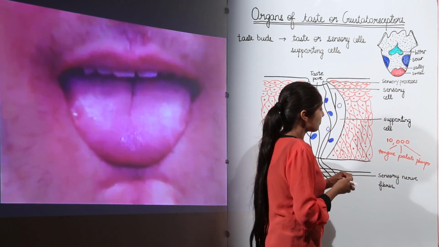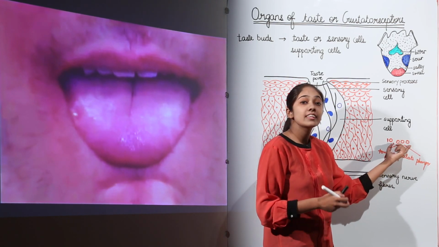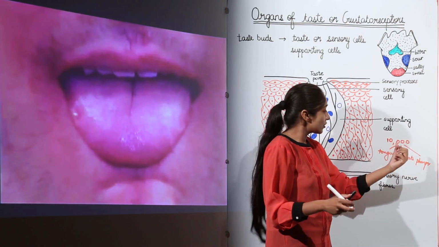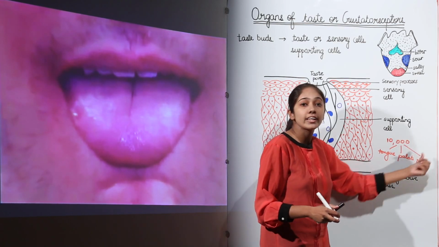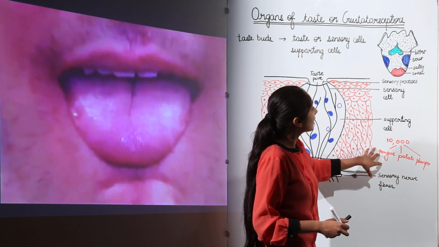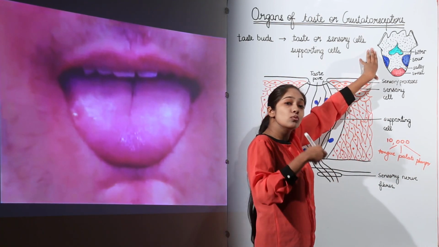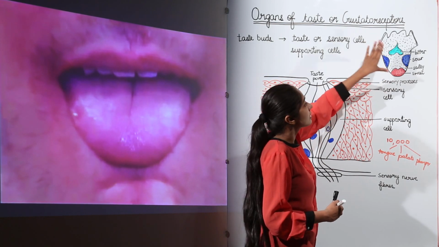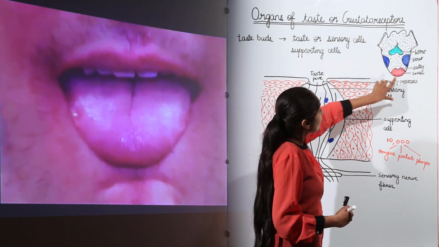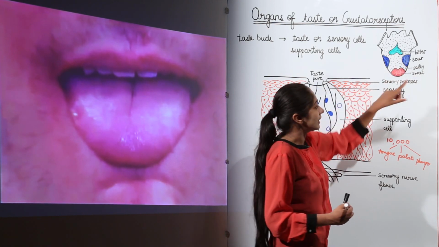So I mean to say that there are 10,000 taste buds, and they are not just located on the tongue, they are also located on the palate and the pharynx. If we talk in terms of the tongue, you can say 5,000 of the taste buds, most of the taste buds, are there on the tongue, and we have different areas for different tastes.